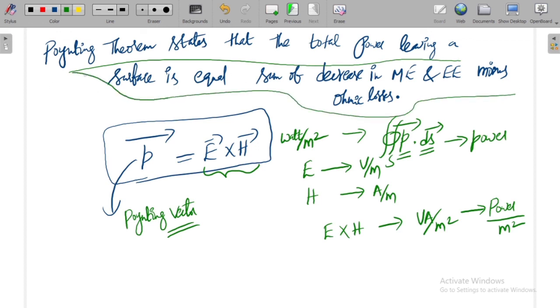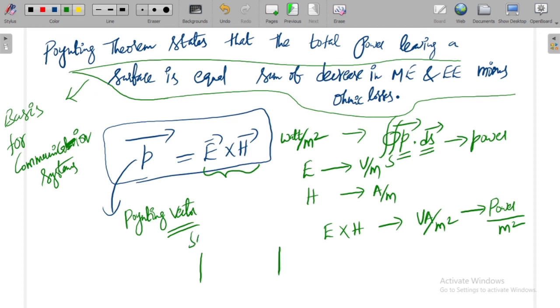Okay, so this is mainly the basis for communication systems, because the energy from the sending end to the receiving end is transmitted with the help of an electromagnetic wave. So that electromagnetic wave contains the electric field as well as the magnetic field at right angles to each other.